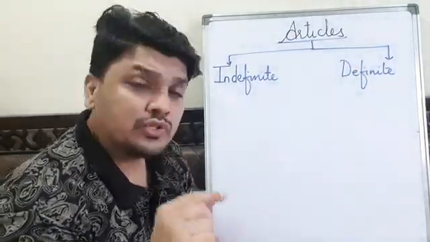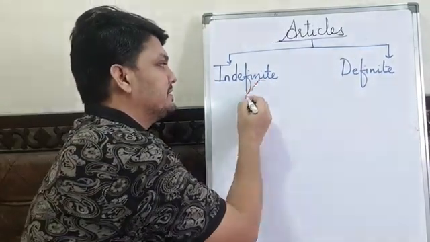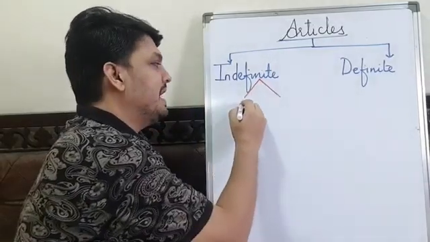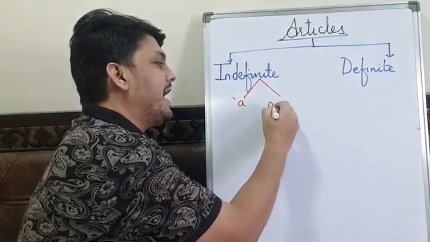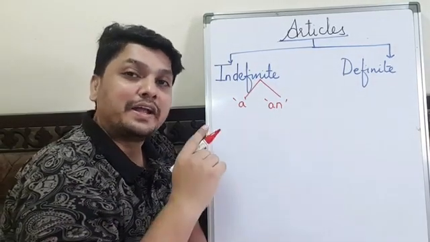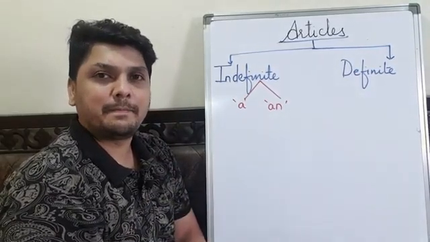Now students, what comes under indefinite articles? There come two articles, A and AN. A and AN are the articles that fall under indefinite article.